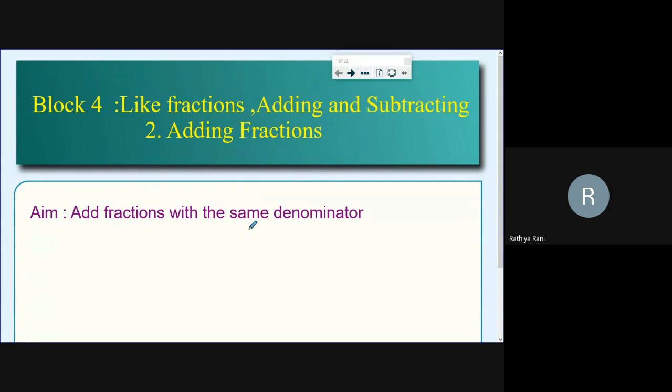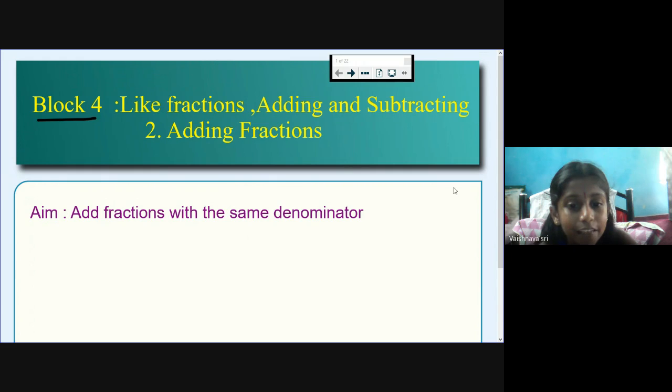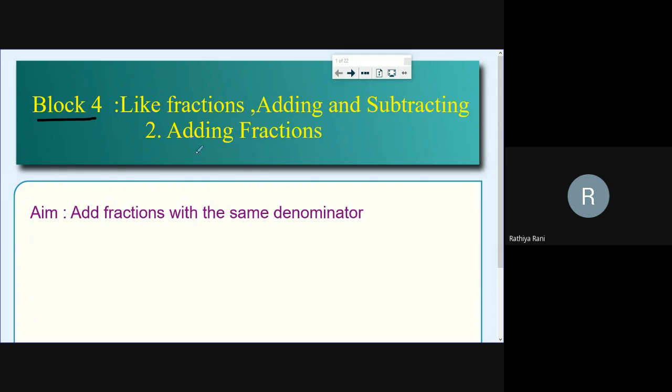So we have completed one topic, LP1 from block 4. This is the second LP, right? So now we can read the title of block 4. I would like to invite Vaishnavi to read it. Vaishnavi, what's the title of block 4? Like fractions and adding and subtracting fractions. Yes, very good. Like fractions, adding and subtracting.